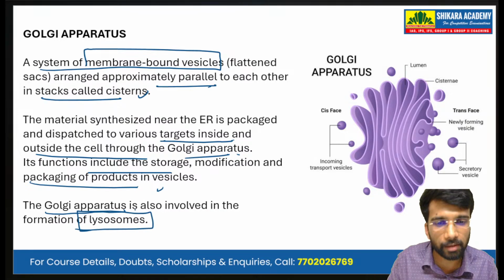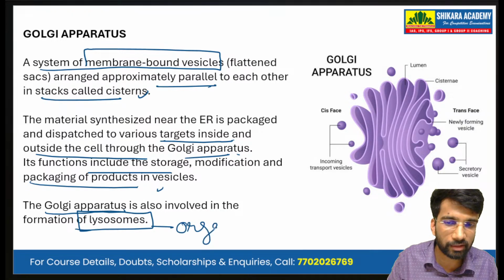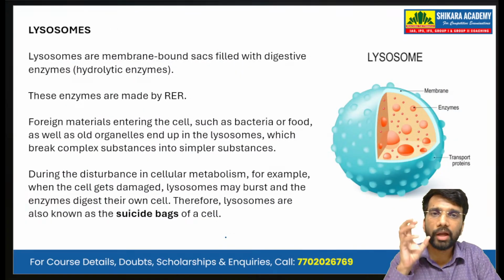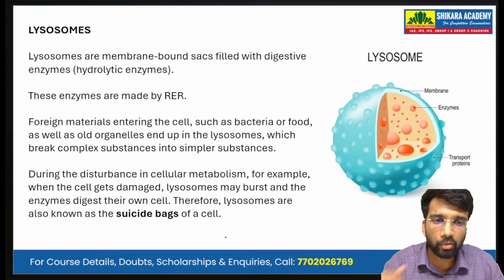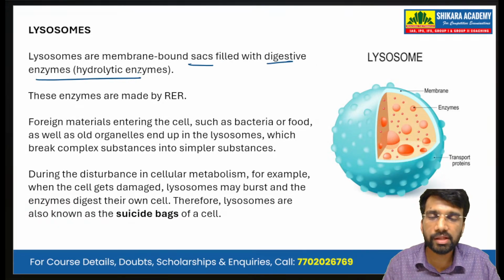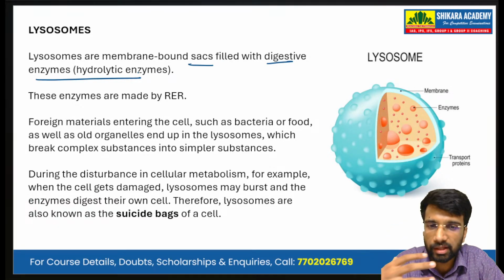Lysosomes are another very important organelle that we'll be studying about. Lysosomes are membrane-bound sacs filled with digestive enzymes, and these digestive enzymes are hydrolytic enzymes.